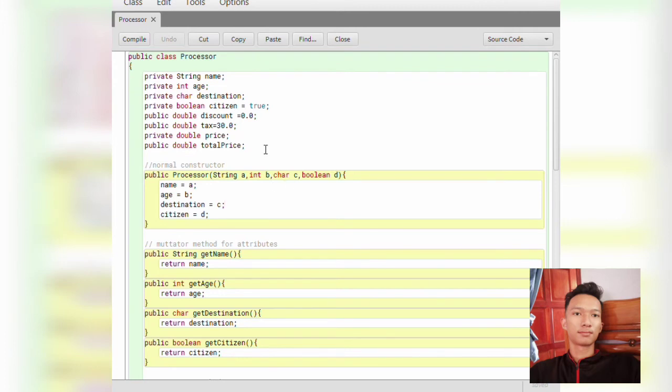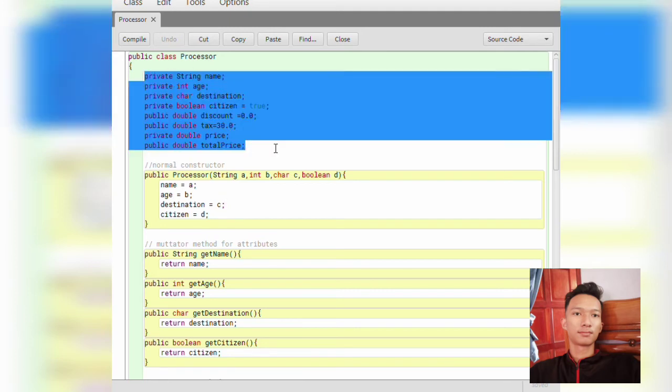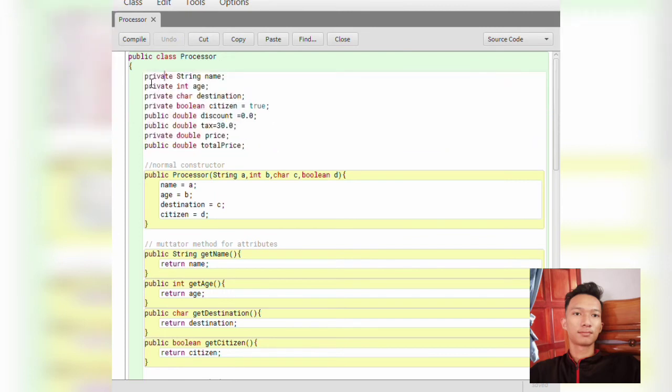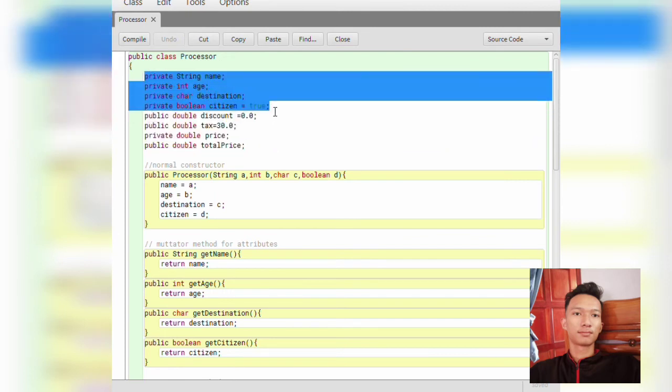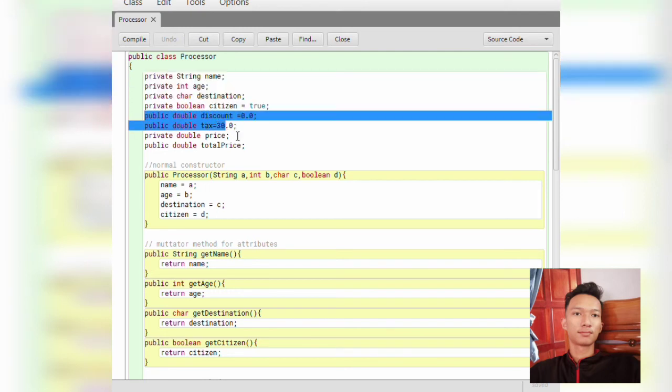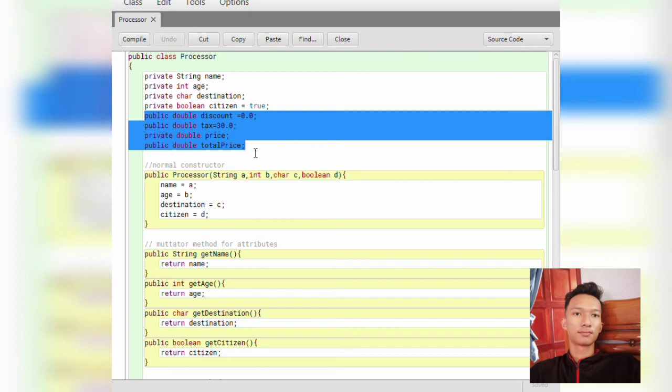Now I'm going to talk about source code. First, we're going to look at the concrete class. Our concrete class is named Processor. As we look at the attributes in the concrete Processor, four of them are input from the application class, which are string name, age, destination, and citizen. The other four are for calculation methods: discount, tax, price, and total price.